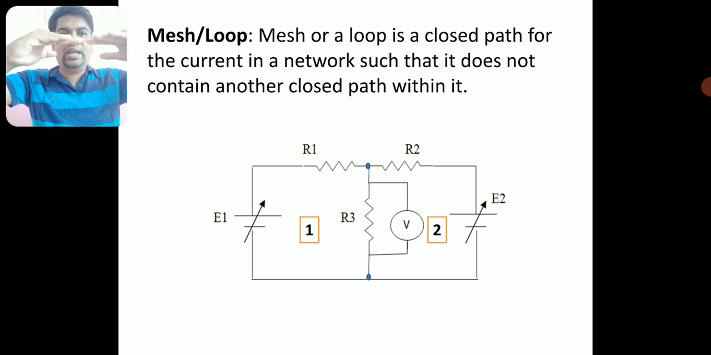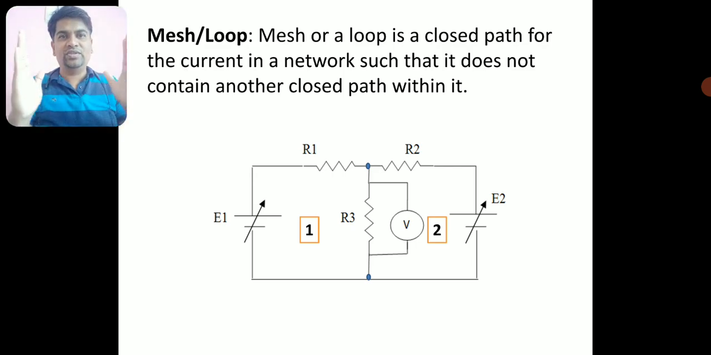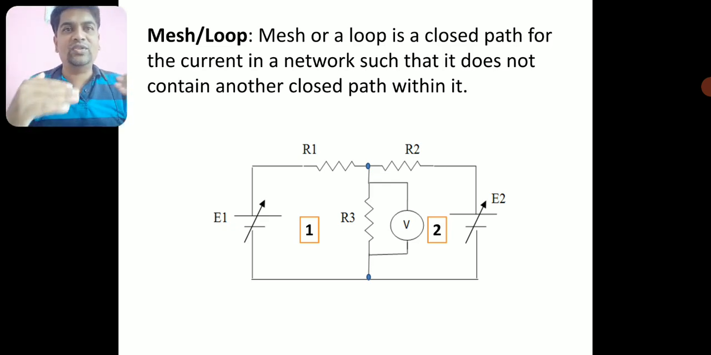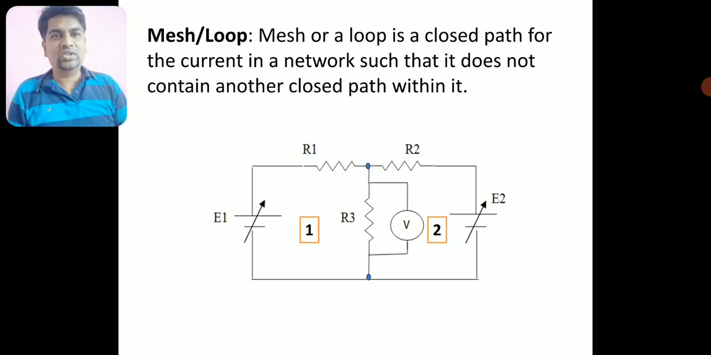You cannot say the large one with two batteries and R1, R2, the big one, is a closed path, because it has two more closed paths within it. So this bigger one cannot be called a closed path. The bigger rectangle with E1, E2 and R1, R2 is not a mesh or a loop because it contains two more closed paths within it.